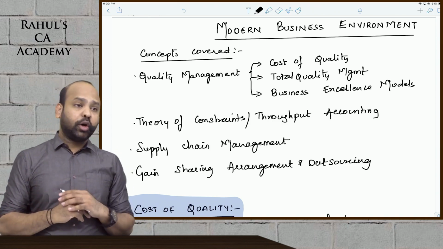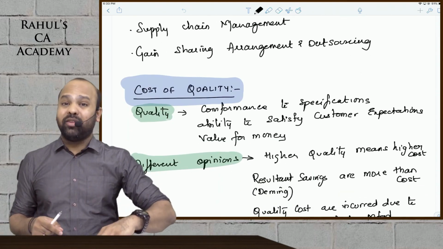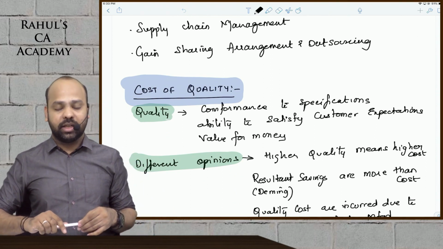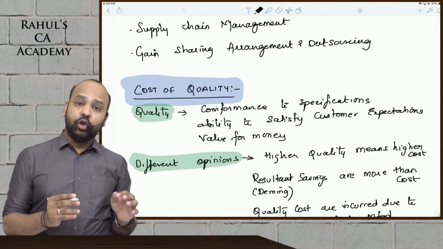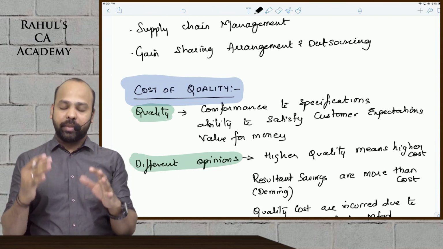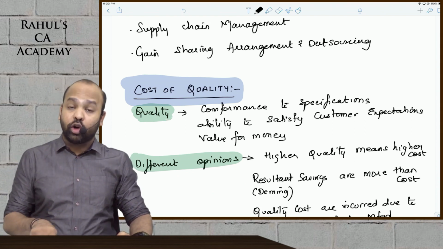Anyways, coming to the very first aspect, quality management. Under quality management, we have cost of quality, total quality management, and then the business excellence model. Do not forget, I have used blue color to highlight the main headings and green color to highlight the subheadings under them. So starting with the very first concept, here is cost of quality.